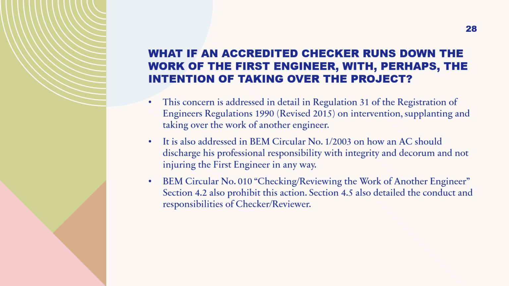It is also addressed in BEM Circular No. January 2003 on how an AC should discharge his professional responsibility with integrity and decorum and not injuring the first engineer in any way. BEM Circular Number 010, Section 4.2 also prohibits this action. Section 4.5 also detailed the conduct and responsibilities of checker/reviewer.